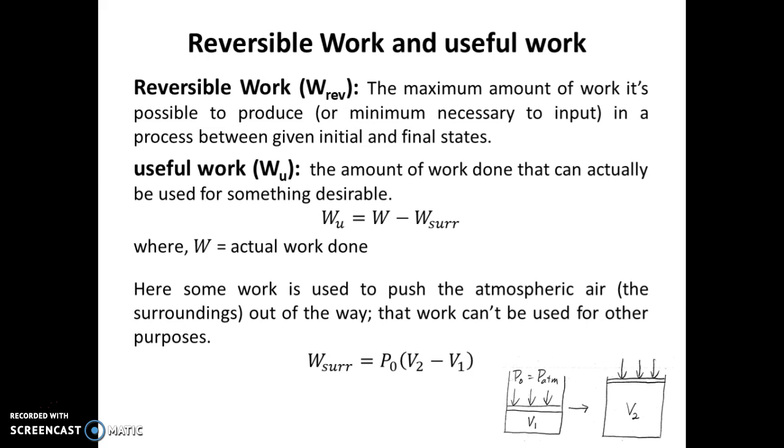Reversible work and useful work. Reversible work is the maximum amount of work possible to produce in a process between given initial and final states. Useful work is the amount of work done that can actually be used for something desirable. W_U equals W minus W surrounding, where W is the actual work done.